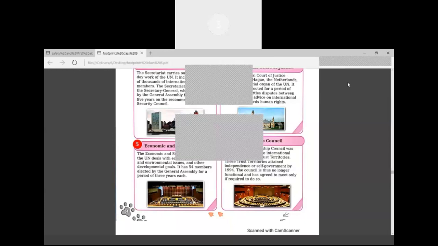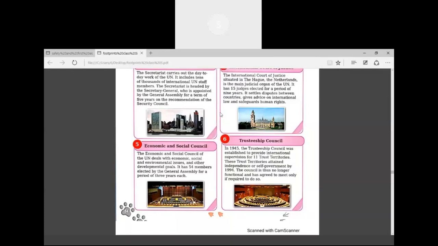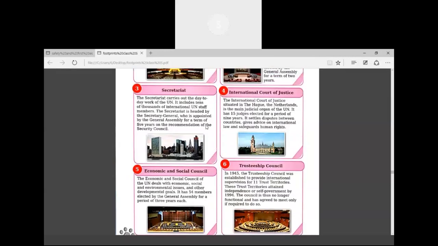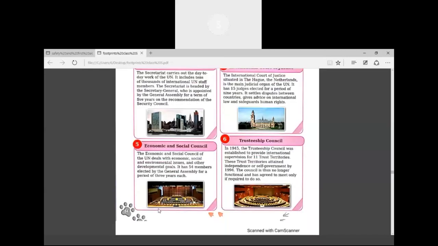Okay. Then General Assembly's Secretariat head, Secretary General, will be appointed for the period of 5 years. And the non-permanent members, 10 members, they will be appointed for 2 years. So don't get confused.